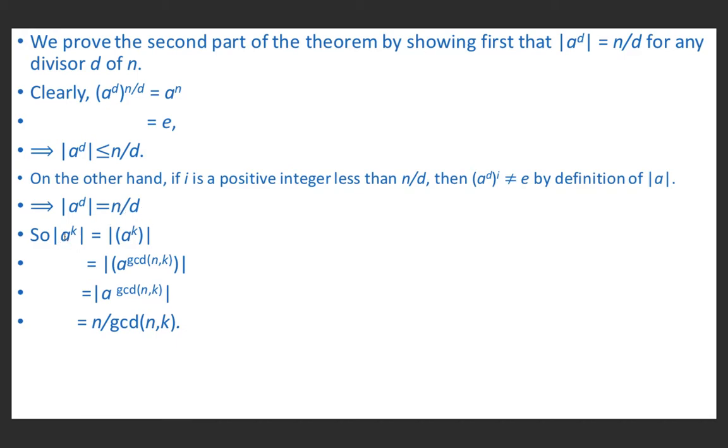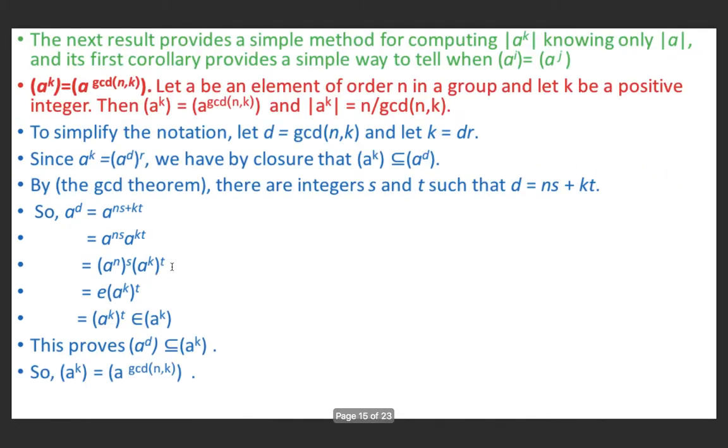Now for order of A raised power k, it is equal to order of the cyclic group generated by A raised power k, because we have studied in a previous result that order of a cyclic group is nothing but order of its generator. So order of A^k is equal to order of the cyclic group generated by A^k, which is equal to the cyclic group generated by A raised power greatest common divisor of n and k. This we have proved in the last result, that the cyclic group generated by A^k is equal to the cyclic group generated by A raised power gcd(n, k).